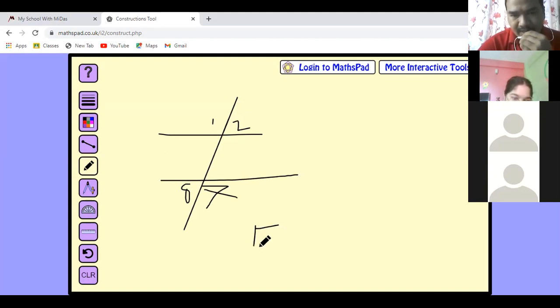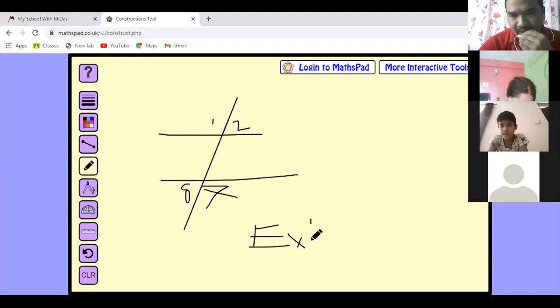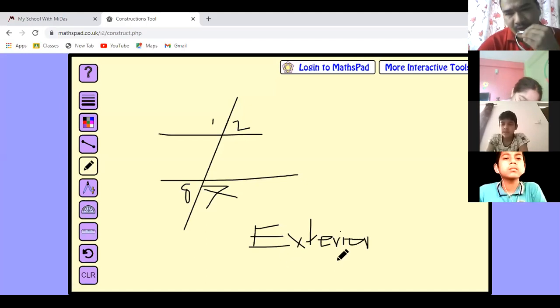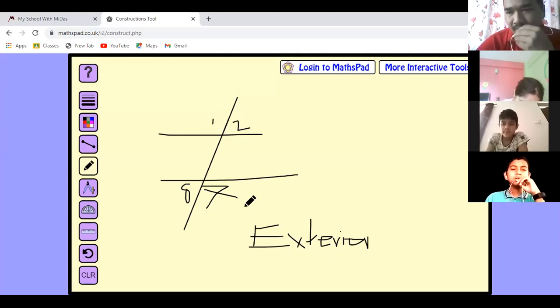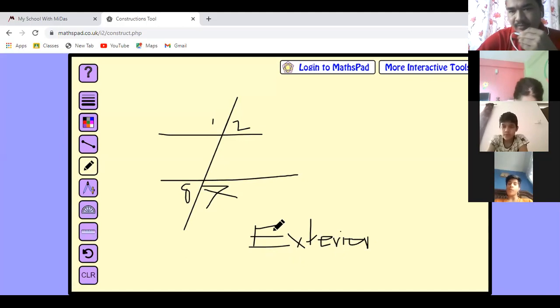Exterior angles. Are you clear, children? How many angles are there? Exterior angles. How many exterior angles are there? 4. Yes, good. There are 4 exterior angles. What type of angles are these? Exterior angles. They are exterior angles. Okay, Ritik?